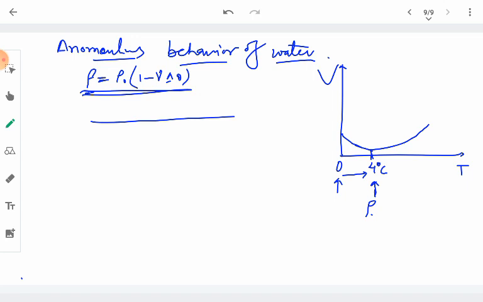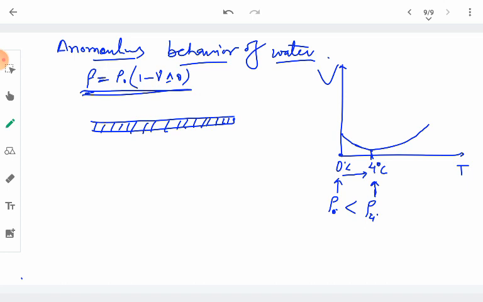The upper layer of the water is at 0 degree Celsius. It is cooled at 0 degree Celsius. So according to the understanding of anomalous behavior of water, we see that at 0 degree Celsius, the volume of the water is comparatively high than at 4 degree Celsius. So its density at 0 degree Celsius will be less. So let us call it 0 degree and this will be 4 degree. So the density at 0 degree will be less than the density of the water at 4 degree Celsius.